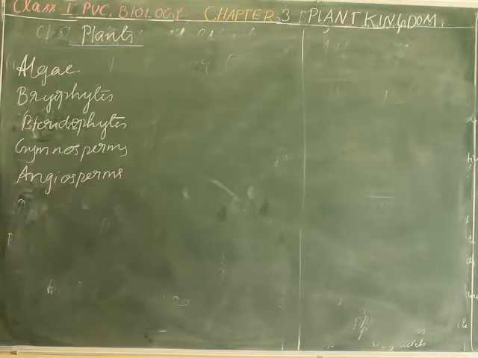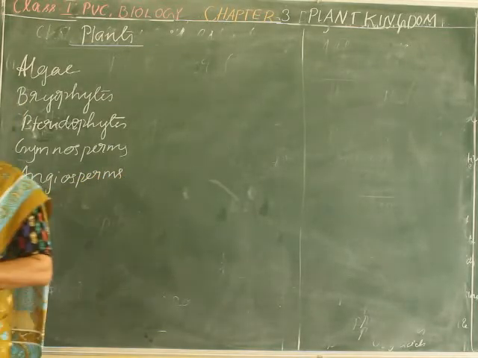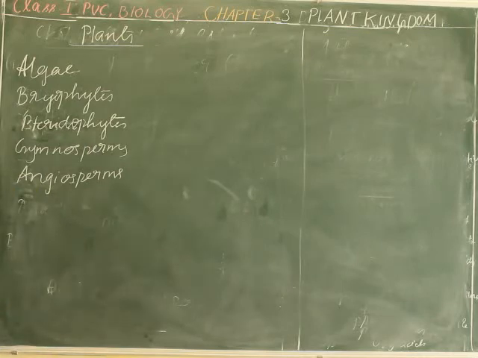Let me tell you about the classification system first, then we will go to the types of classes and subclasses.